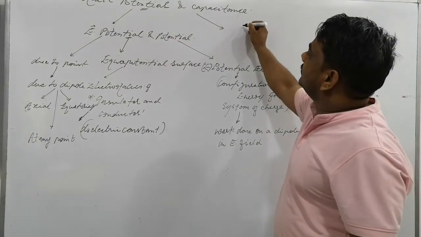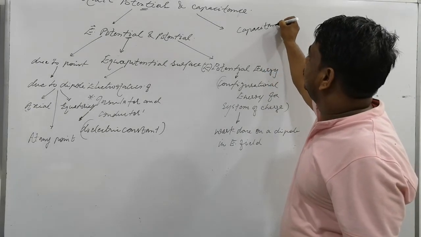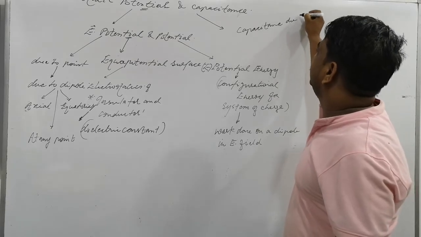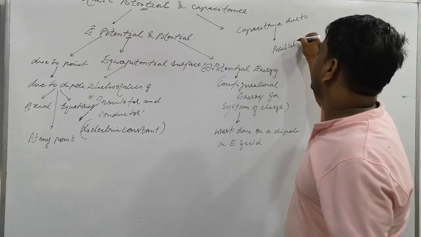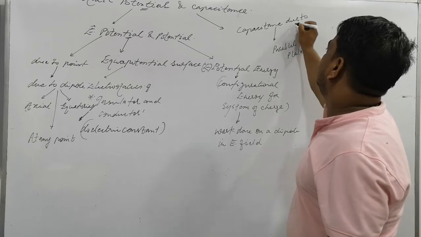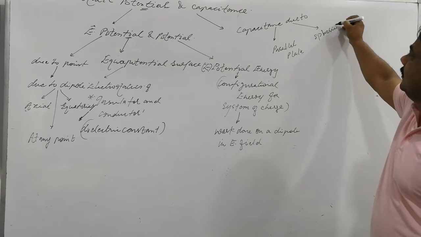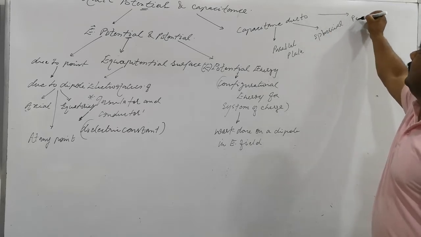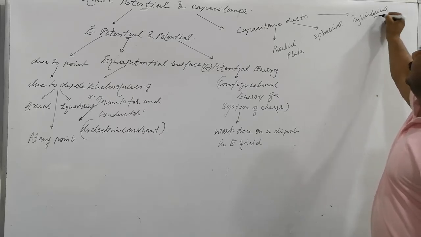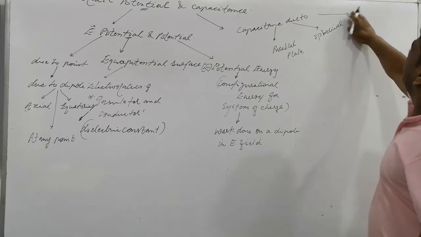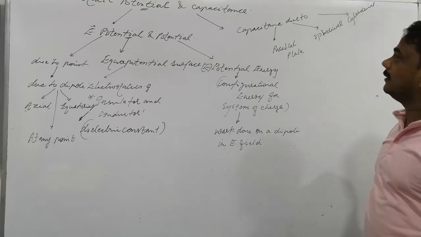Second, we will discuss capacitance: capacitance due to a parallel plate capacitor, a spherical capacitor, and a cylindrical capacitor.